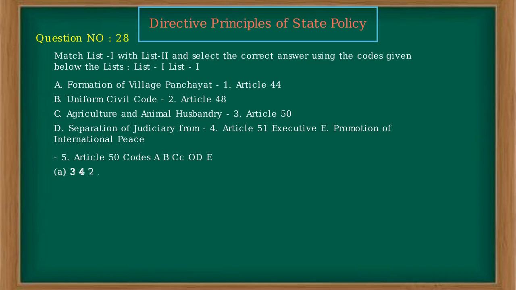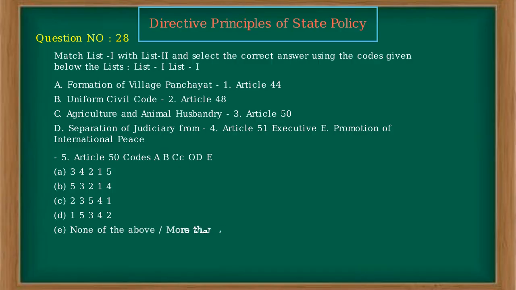A. 3, 4, 2, 1, 5. B. 5, 3, 2, 1, 4. C. 2, 3, 5, 4, 1. D. 1, 5, 3, 4, 2. E. None of the above, more than one of the above. Ans. A.